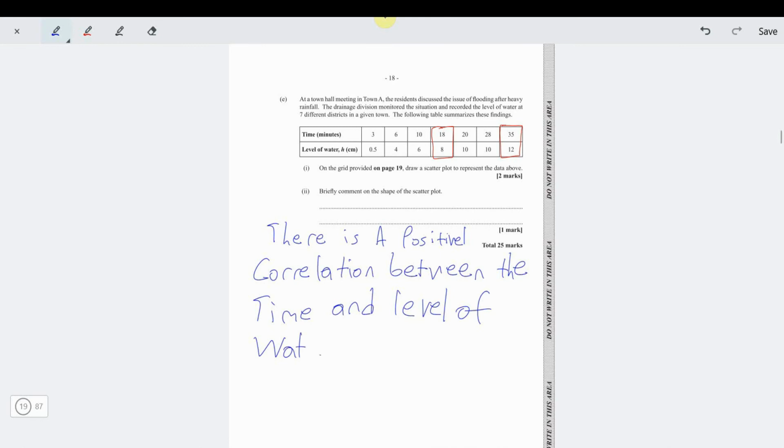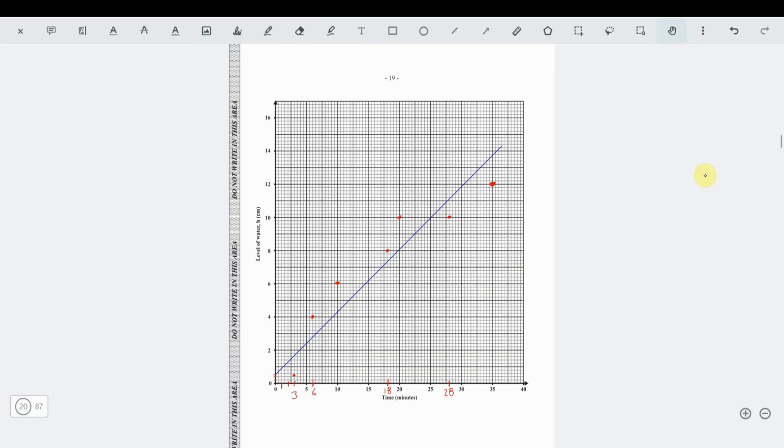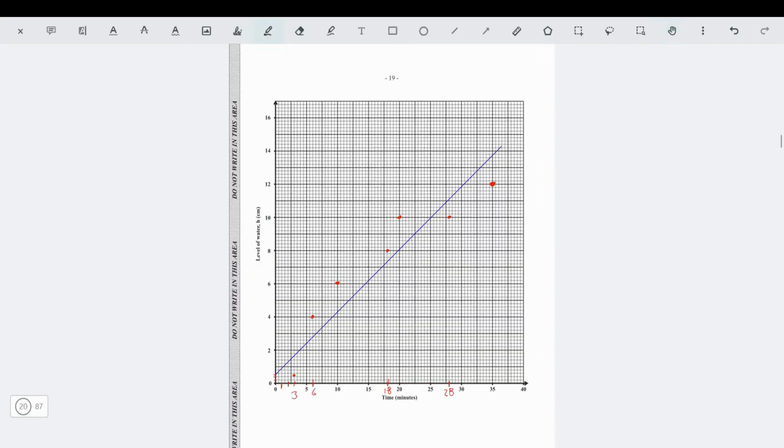How do we know positive correlation? Always remember, if the graph looks like this, that's positive correlation. If the graph is like this for the most part, correlation is 0. And if the graph comes down like this, negative correlation. Alright? So it's positively correlated. Now, we don't know if it's moderately correlated, strong correlation, or any of that. We'd have to work out R. But you don't need to work out R for 1 mark, do you? For 1 mark, this is good enough. You don't need to work out R. That's why it says briefly or shortly.